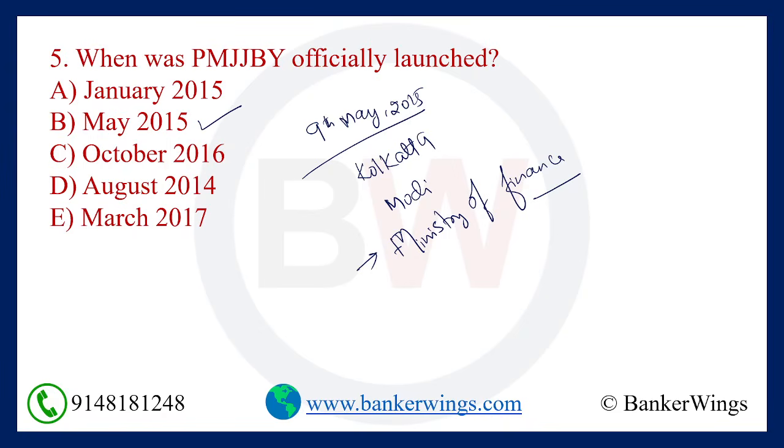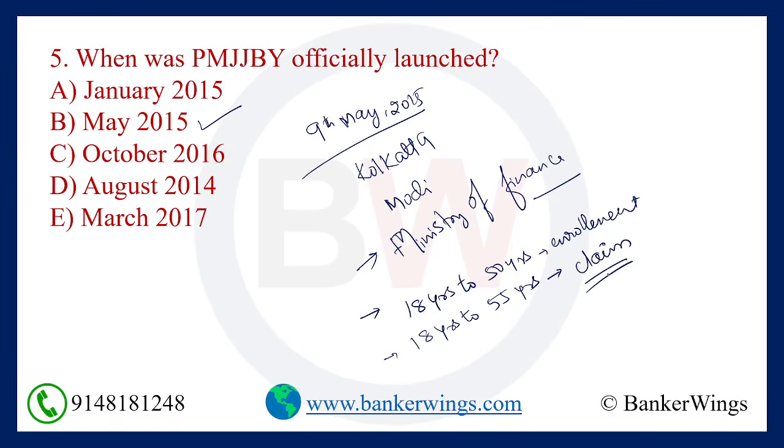Next question. And what is the age limit to enroll? See, the age limit to enroll under PMJJBY is 18 years to 50 years for the enrollment. Okay, and the claim will come up to what age? 18 years to 55 years. So from 18 to 55 years you can claim the death insurance. I mean, if the person dies at the age of 55 also, you can claim the insurance.